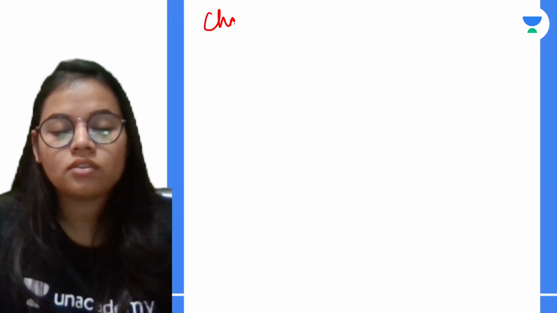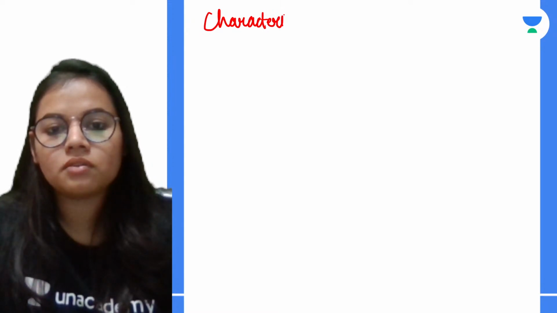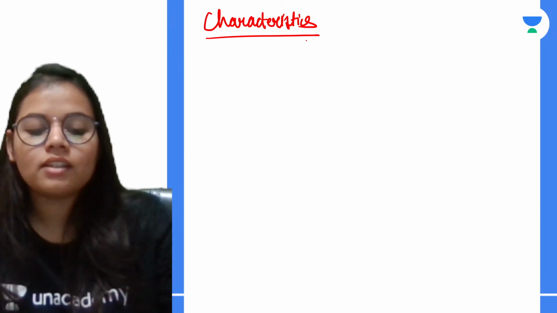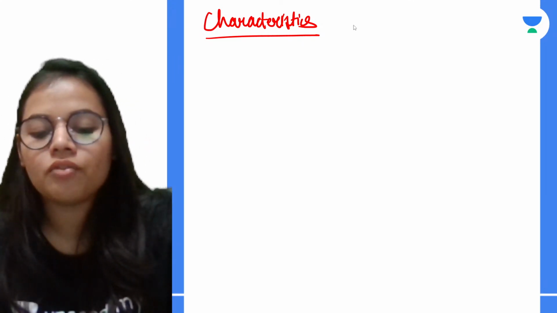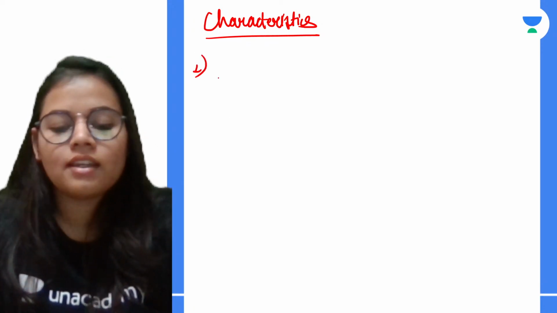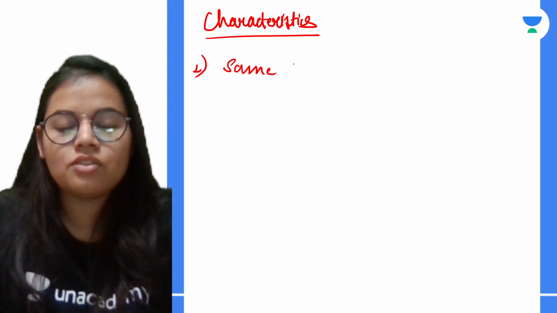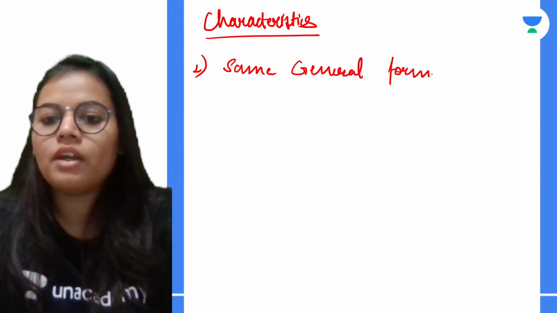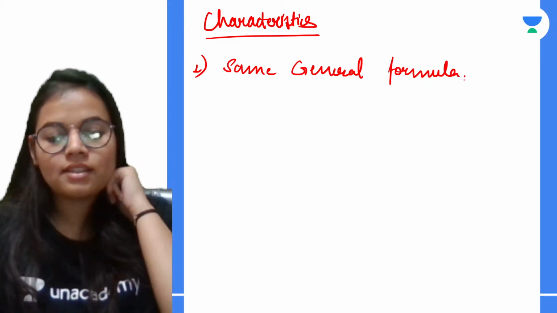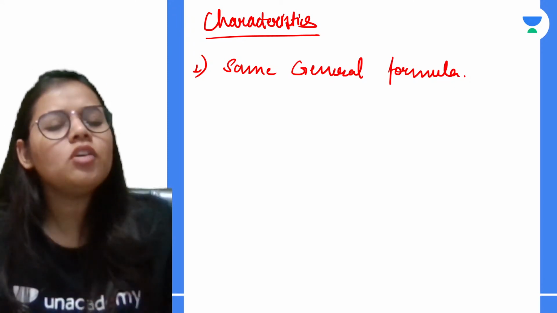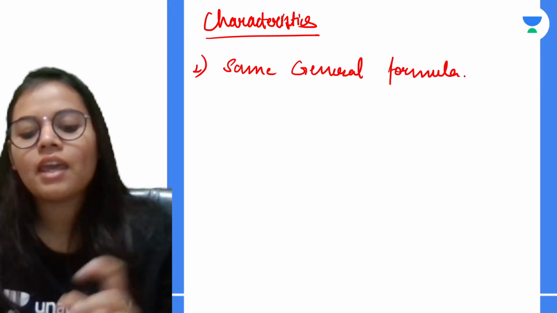Now talking about the characteristics. Okay, what are the characteristics or what are the properties of the homologous series? So the very first property is that they have the same general formula. How? चलो बात करते हैं एल्केन्स की. एल्केन्स का फॉर्मूला क्या होता है? CnH2n+2. तो अभी कोई भी होमोलॉग उठा लो उसका, there will be same formula.